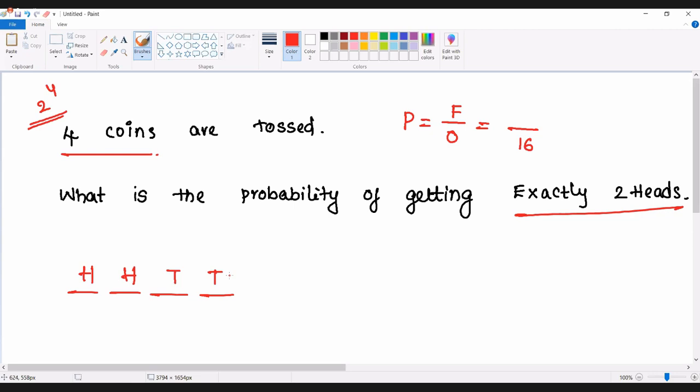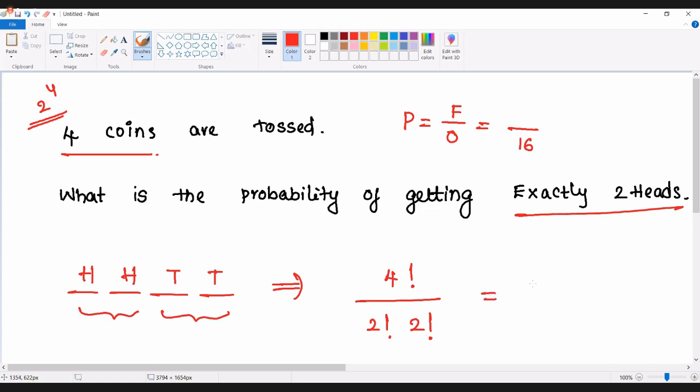Because we can fill the gap with head or tail, if two are heads, the remaining two must be tails. In how many ways can we rearrange this? There are four elements, so 4 factorial. In that, two heads are alike, 2 factorial, and two tails are alike, 2 factorial. So this should be the possible answer.